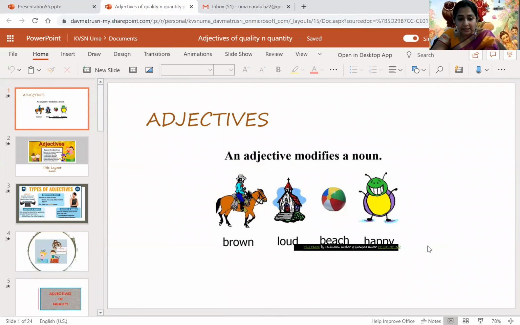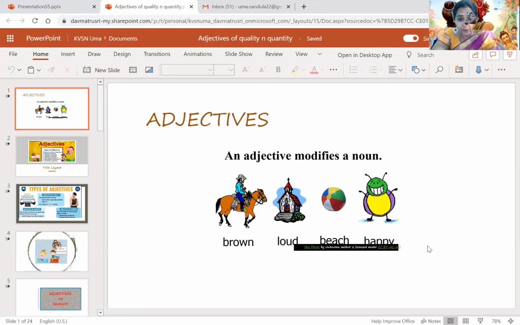This is what I told you about the adjective already, right? An adjective modifies a noun. Modifies means it changes the character of the noun. You'll be clearer about the noun when we use adjectives. I simply say that Rahul is a boy. But how does he look? He's a tall boy. He is a clever boy. So I know that the boy is tall. Tall is describing the noun, so tall is called an adjective.